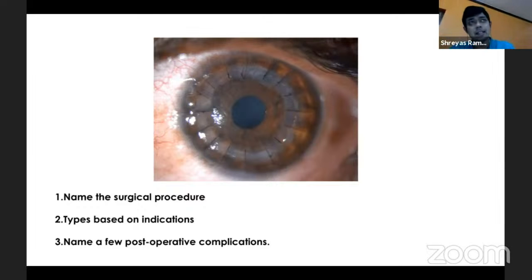Right. So DALK can be, like you said, either a big bubble DALK, where only the Descemet's membrane and the predescemetic layer are left behind, or it could be a manual DALK, where some amount of posterior residual stroma is also left behind. Whenever there is a little bit of posterior stroma left behind, you see a fine granular appearance of that posterior stroma, which is what we call the interface, which is visible.